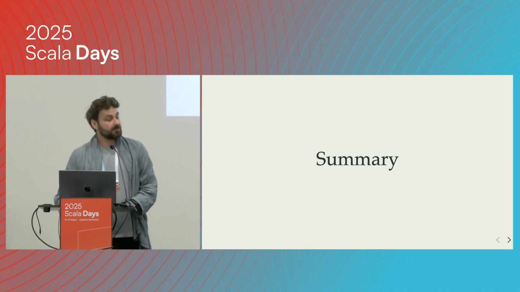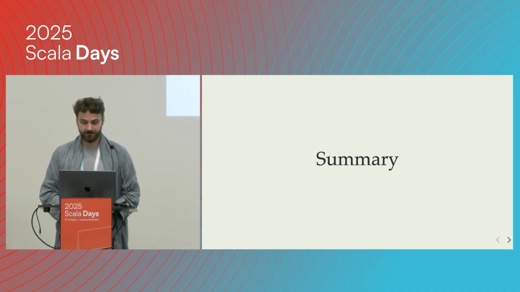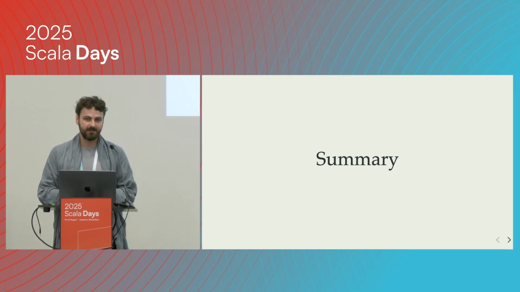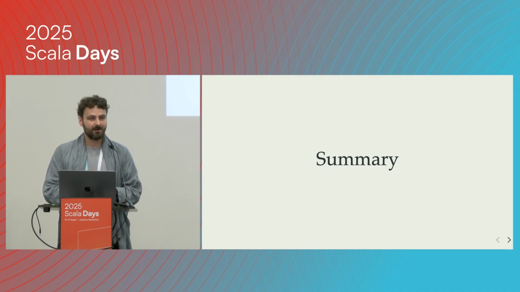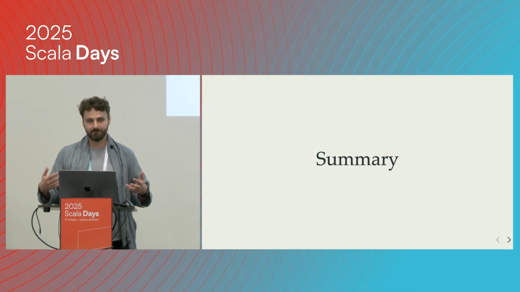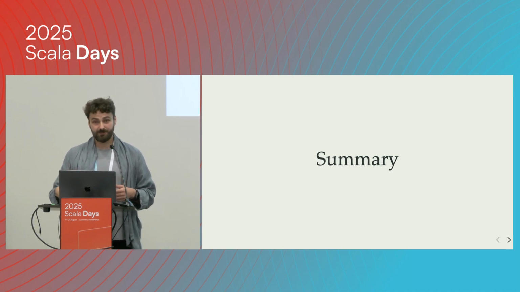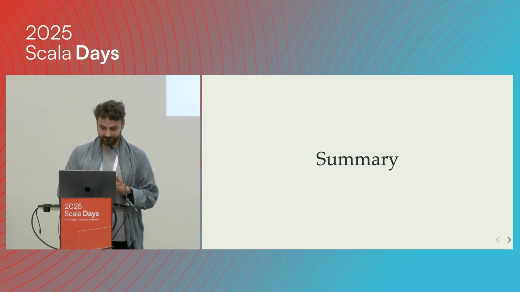So the summary. I hope that I managed to show you why good macros could be a better alternative to shapeless mirrors, but I also hope that you understand why it's so hard to have good macros, and that it would be nice if we had some sort of utility to make it easier, so that all of us could benefit from it, so that we could have macros which are performant and quick to compile, with good error messages and easy to debug.